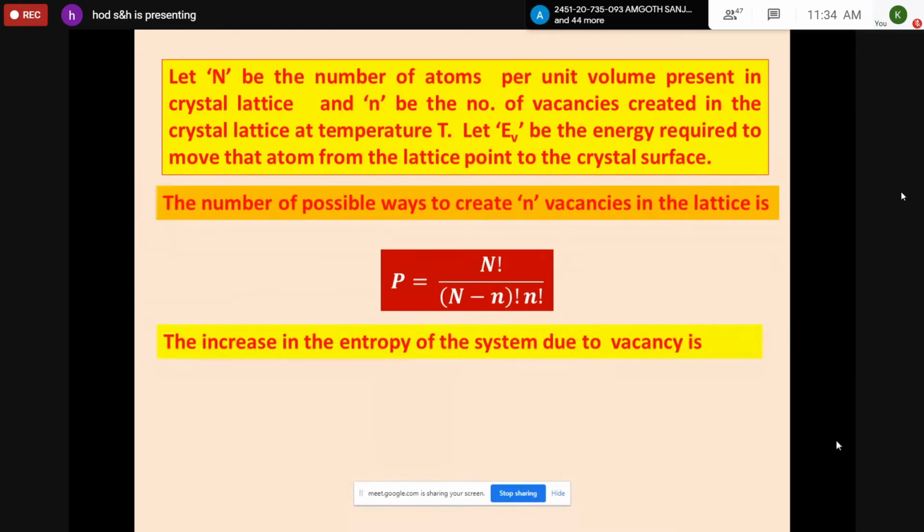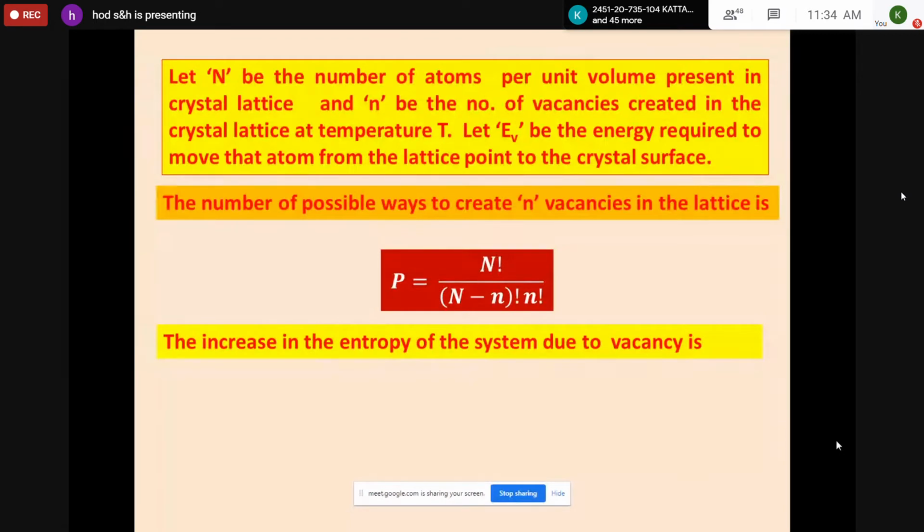In the intermediate, do you have the concept of entropy? Yes, sir. It is the disorder that is present. Disorder, randomness. So there is some deviation. That means crystals are imperfect. That means entropy will be increasing, isn't it? Because at 0 Kelvin there is no entropy. Everything is perfect. But because some vacancies are created, it disturbs the crystalline system. So that can be expressed in terms of entropy.